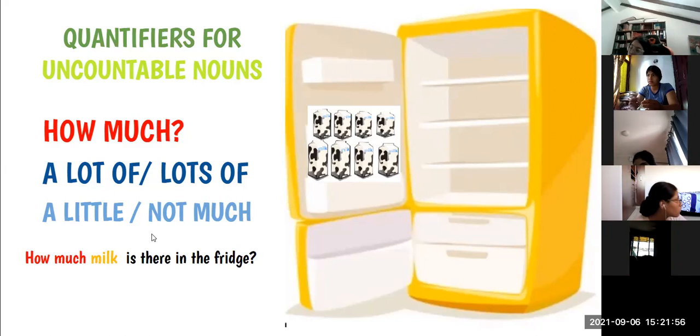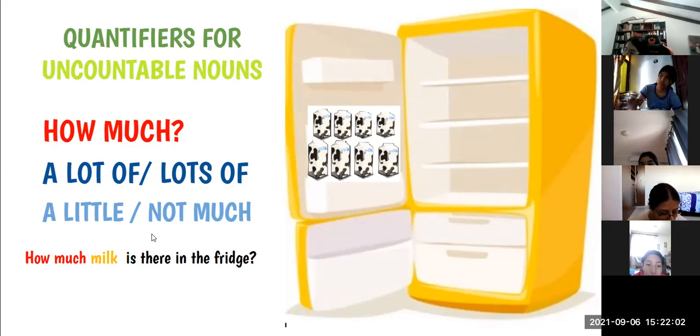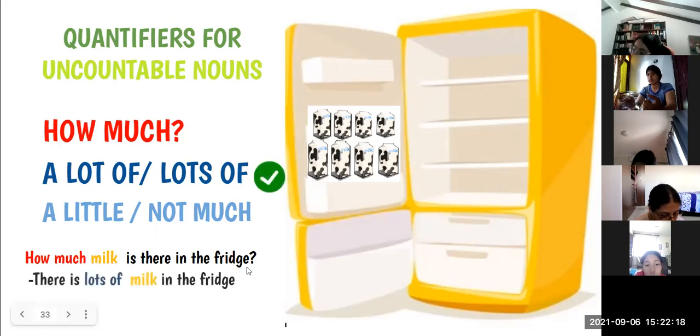Isabella, the answer, please. What is the answer? There is a lot of milk in the fridge. Very good. We can use a lot of or lots of. There is lots of milk in the fridge. Cualquiera de los dos, ¿cierto?